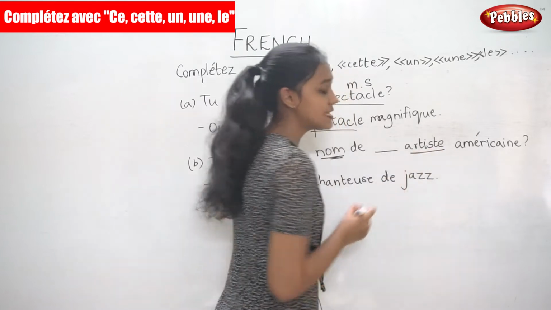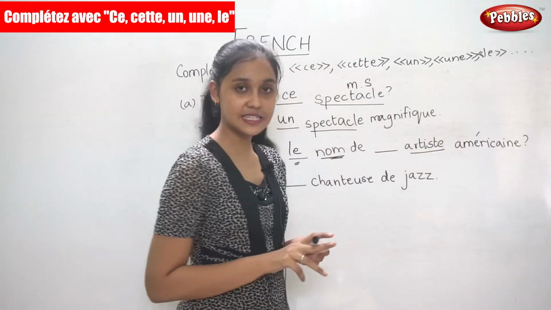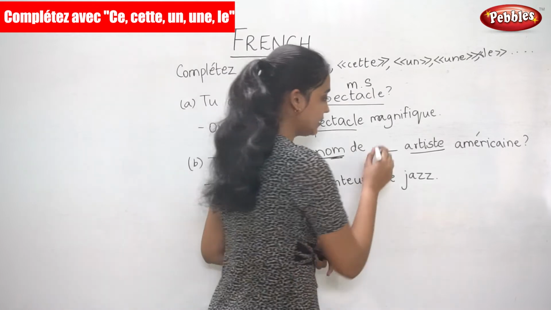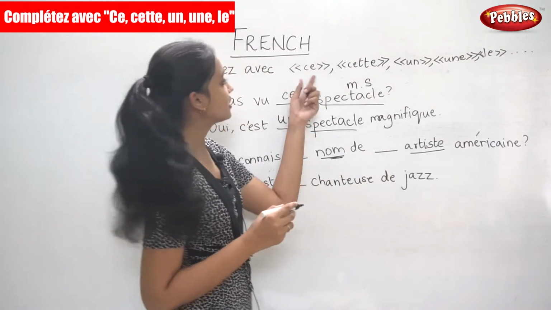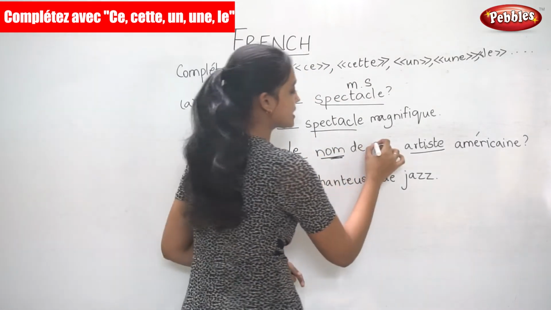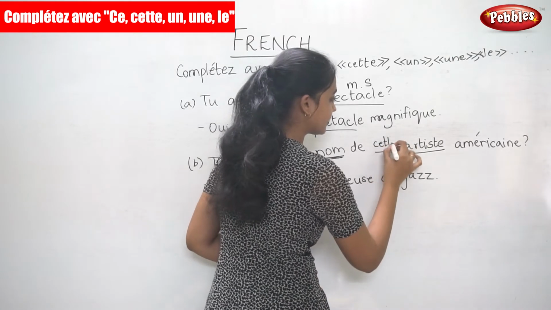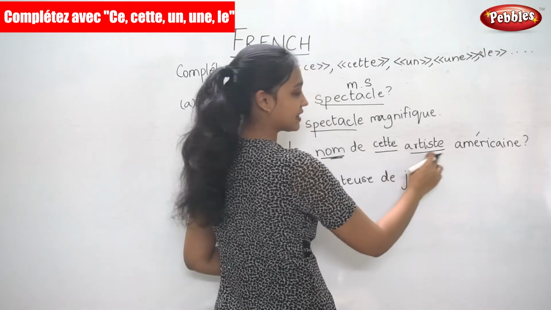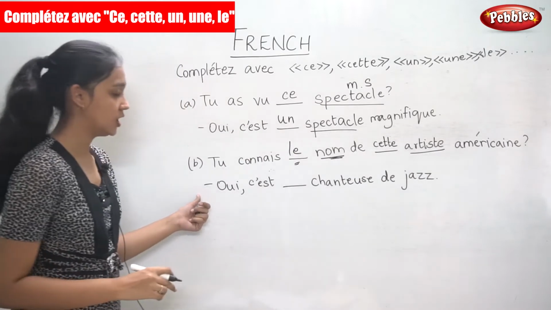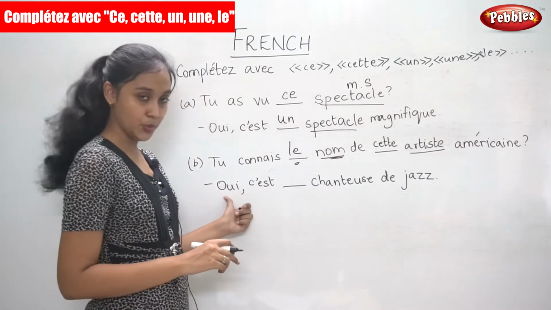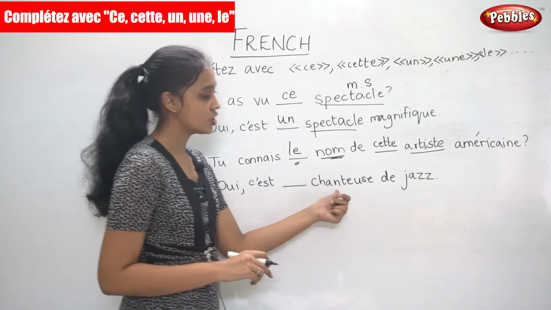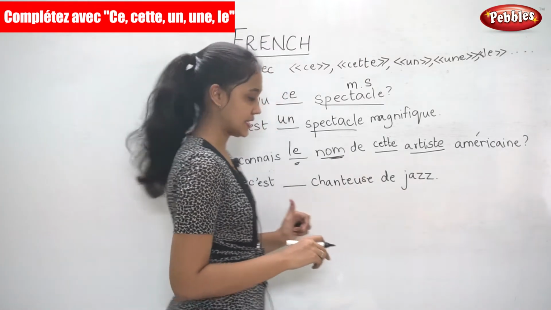Now the noun here is artiste. It is masculine singular. So which of the demonstratives will be filled in here? It is cet, cet artiste américain. So the answer for that, oui, c'est dash chanteuse de jazz.